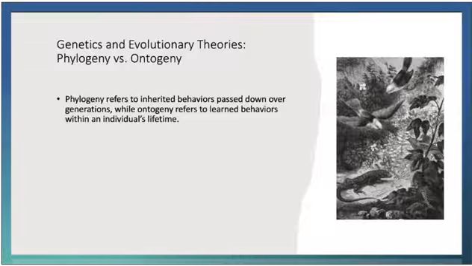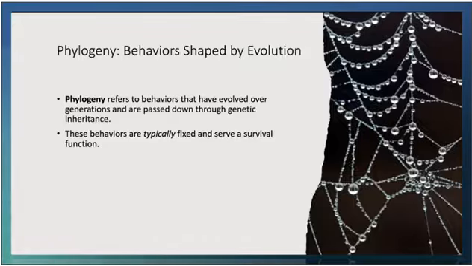For example, many species exhibit reflexes or instincts that are inherited and shared by all members of the species. These inherited behaviors have been selected over time because they enhance the organism's ability to survive and reproduce in a particular environment. On the other hand, ontogeny refers to behaviors that are learned during an organism's lifetime. This process involves operant conditioning, where behaviors are shaped by the consequences they produce through reinforcement and punishment. Unlike phylogeny, where behaviors are passed down genetically, ontogeny relies on an organism's interaction with its immediate environment. So let's look at these separately a little more.